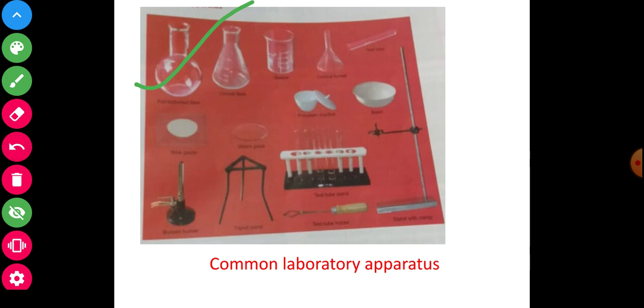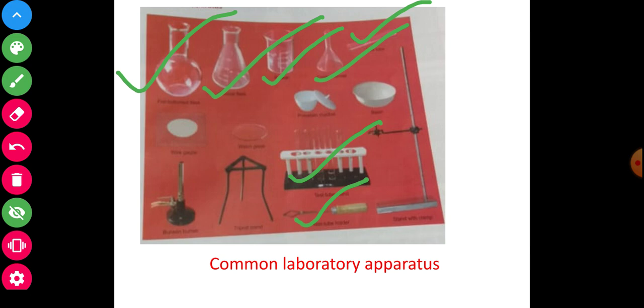First I will repeat again: boiling flask, conical flask, beaker, funnel, test tube, test tube stand, test tube holder, crucible with cover, evaporating dish, another name China dish, and watch glass.